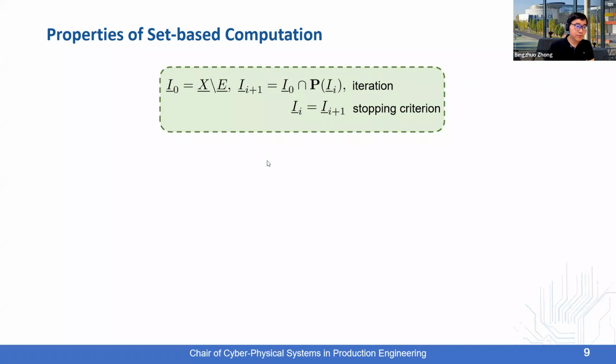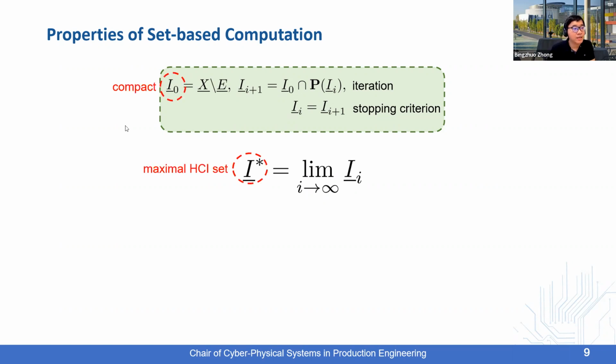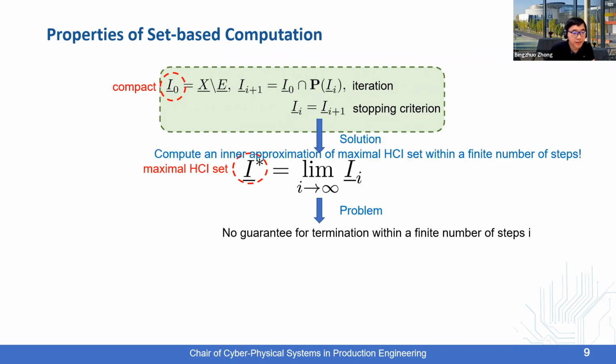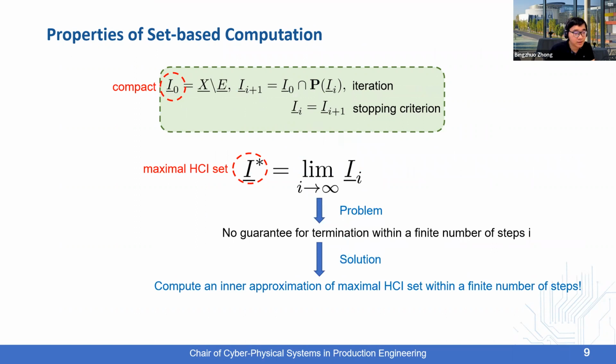And for this iteration process, we guarantee that we can obtain the maximal HCI set when i goes to infinity, given that I0 is compact. But the problem here is we do not have any guarantee for the general case that the procedure here can be terminated within a finite number of steps. So this problem motivates us to propose an alternative iteration process, which can be used to compute an inner approximation of the maximal HCI set. But for this iteration process, we have guaranteed that it can be terminated within a finite number of steps.